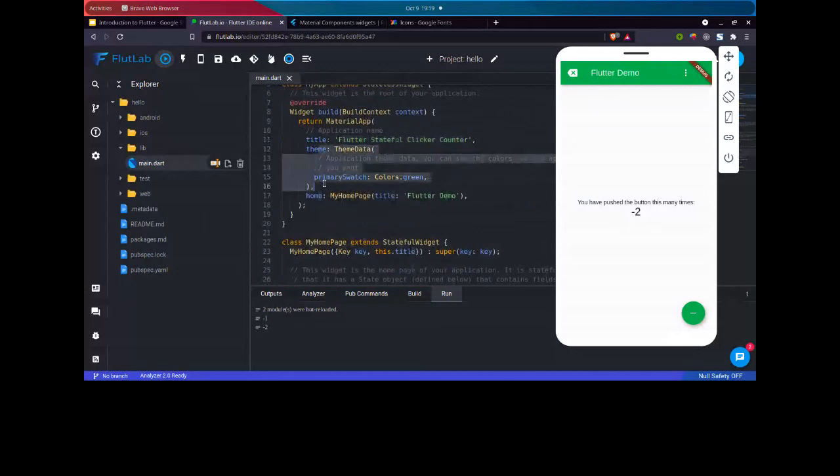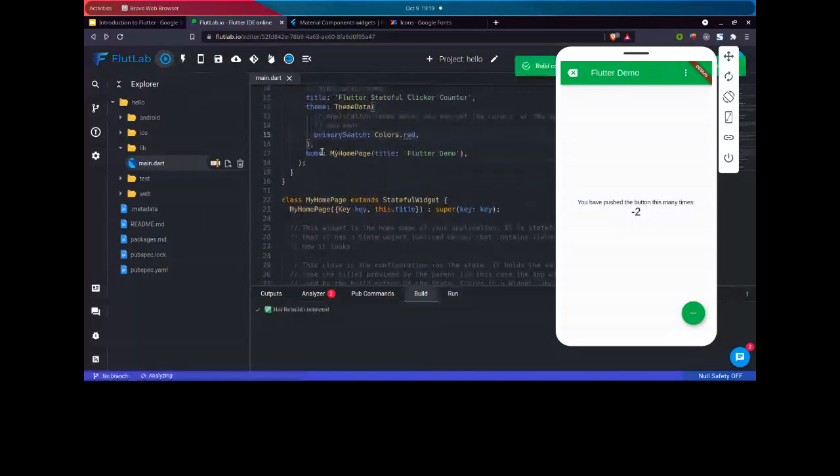Then we have a theme here which defines our color. You can go for any color from here. You can also use hexadecimal. And then we have a home page which is titled Flutter Demo. This Flutter Demo is shown here.